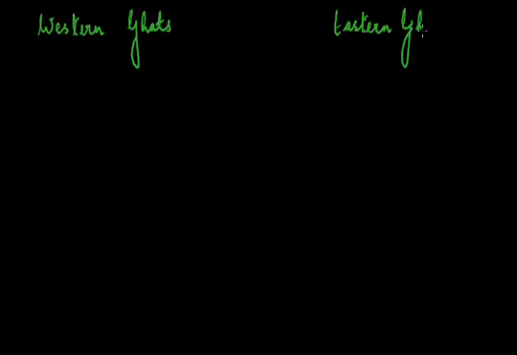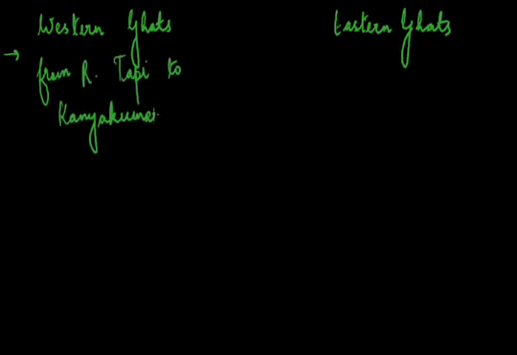Now we make the difference between the Western Ghats and the Eastern Ghats. So Western Ghats run parallel to the western coast in a north-south direction from River Tapi to Kanyakumari. In case of Eastern Ghats, it runs in the northeast to southwest direction parallel to the eastern coast from Orissa to Nilgiri Hills.